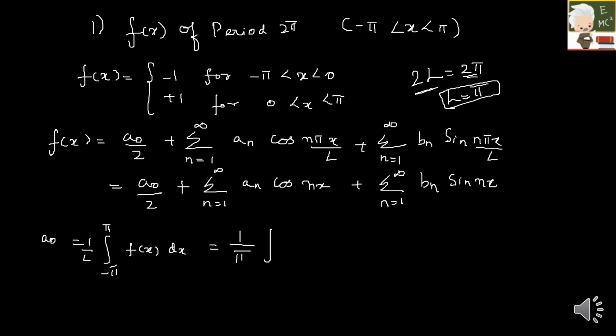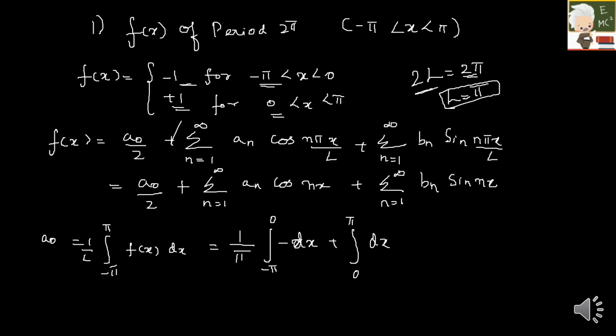We have two regions, minus 1 for this region and plus 1 for this region, so we have to split and write. First it is for minus pi to 0, it is minus dx, plus integral 0 to pi, it is plus dx.